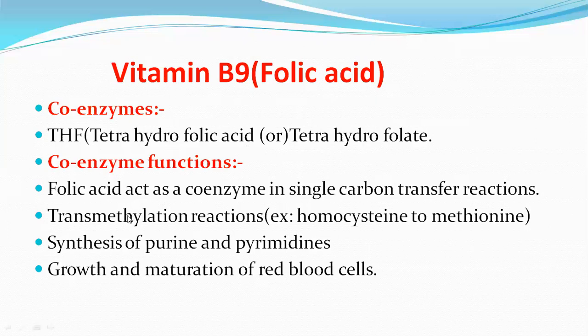It also acts as a coenzyme in transmethylation reactions. For example, conversion of homocysteine to methionine requires the coenzyme THF. It also acts as a coenzyme in the synthesis of purines and pyrimidines. Vitamin B9 is also required for the growth and maturation of RBC cells.